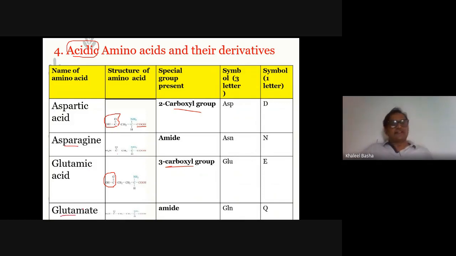And what about asparagine and glutamine? Asparagine and glutamine are derived from aspartic acid and glutamic acid, where the OH group is replaced by an amino group. From aspartic acid you can yield asparagine, and from glutamic acid you can yield glutamine. These are the two amino acids which contain the amide, whereas aspartic acid and glutamic acid contain the carboxyl group. The three-letter symbols are aspartate, asparagine, glutamate, and glutamine, and the one-letter symbols are D, N, E, Q.